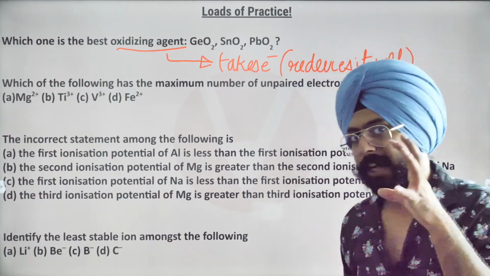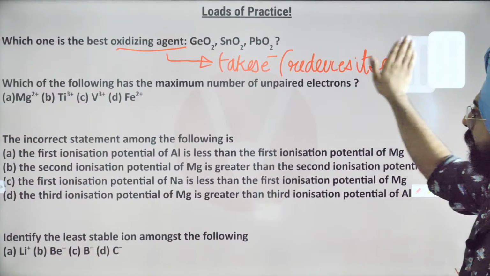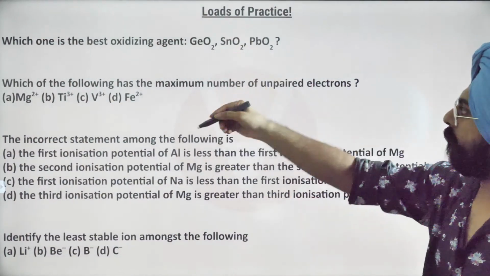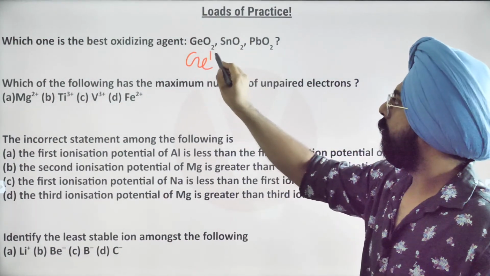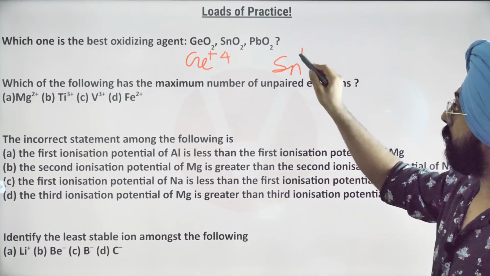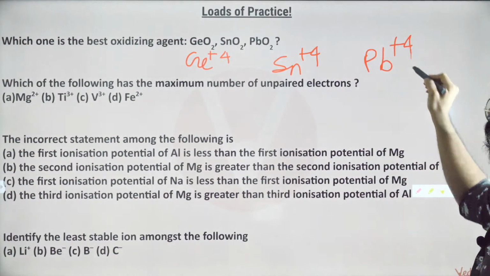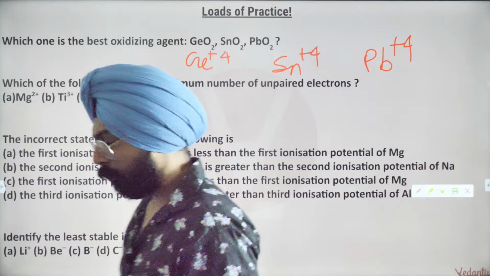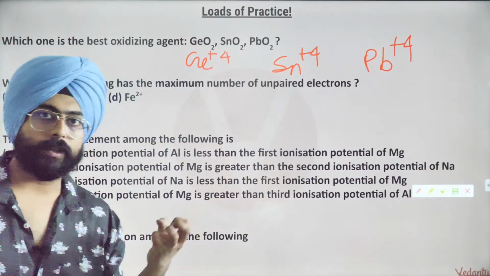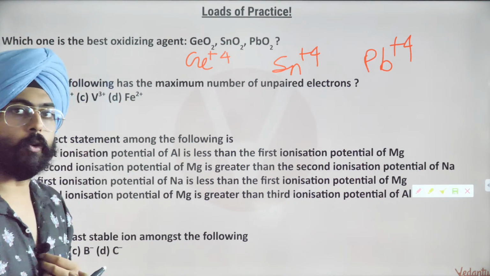Isn't it? It gets reduced on its own. So my dear friends, over here, do you realize what are the species that you have? You have a +4 species, another +4 species, another +4 species. Out of these 3 species, which one wants to capture the electrons?